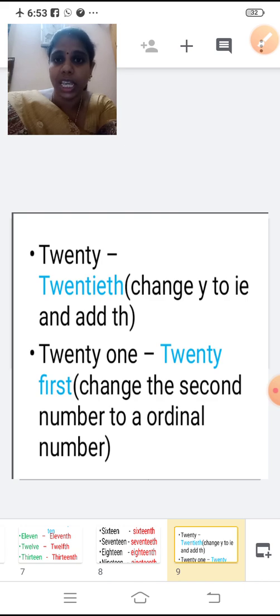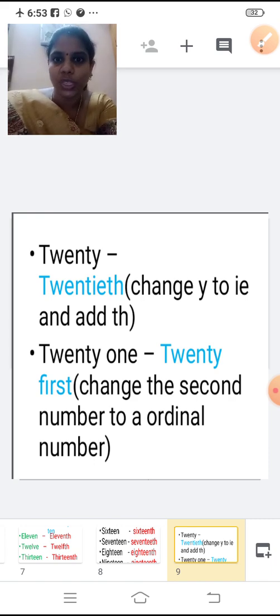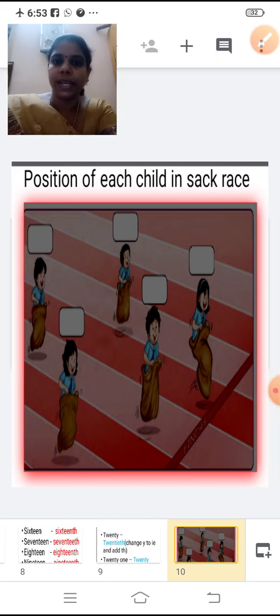Twenty, 20th, first, 21st. So after 20, you're going to change only the second number. 21 means 21st, 22nd, then 23rd, 24th, 25th, 26th, 27th, like that it goes on. Now we'll see one example.